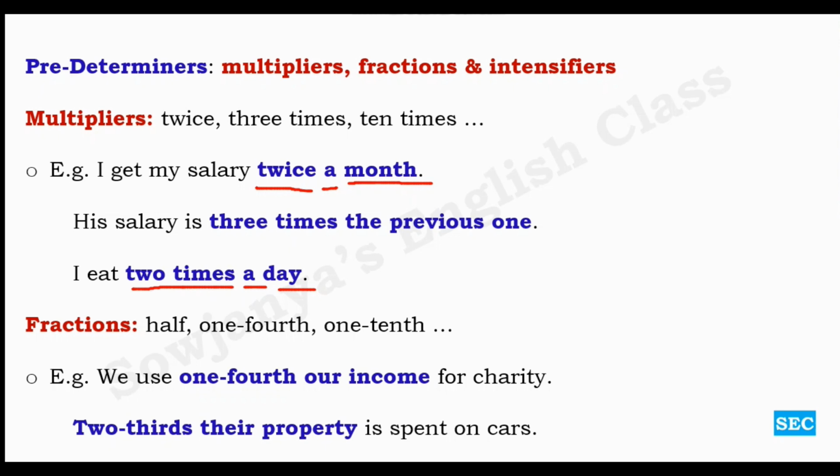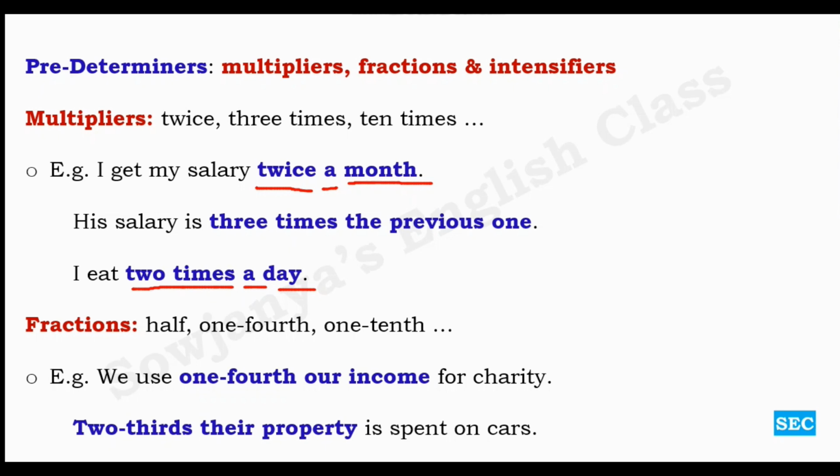It has the same meaning as 1/4 of our income. Without of also, this is a right sentence. Don't think that something is wrong with this sentence. We use 1/4 our income. Of course, preposition is missing. At a single glance, we feel that, but it is not a wrong usage. It is the most native sort of usage of this.